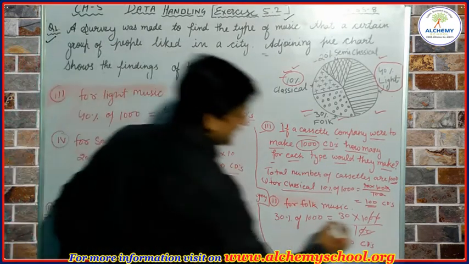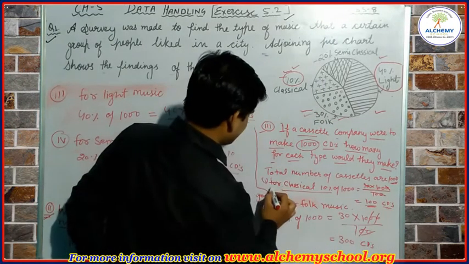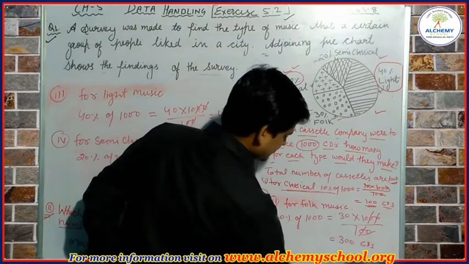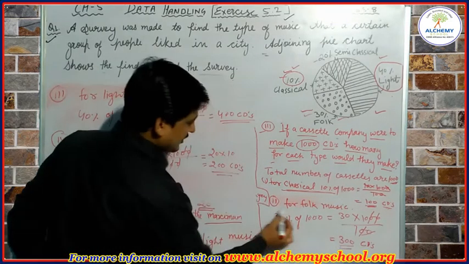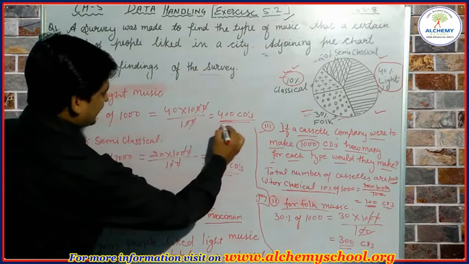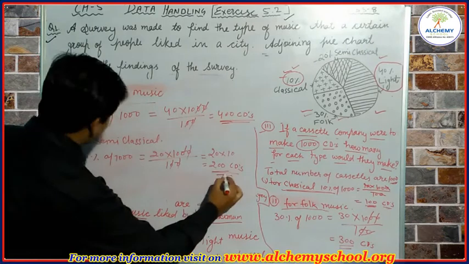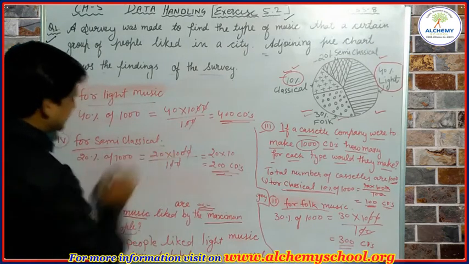So the company has to produce 100 CDs for classical, 300 CDs for folk music, 400 CDs for light music, and 200 CDs for semi-classical.